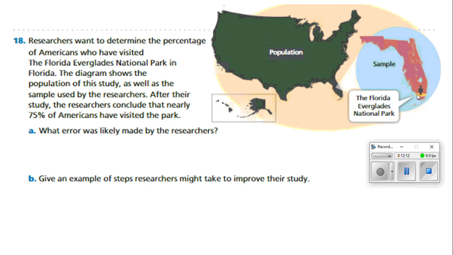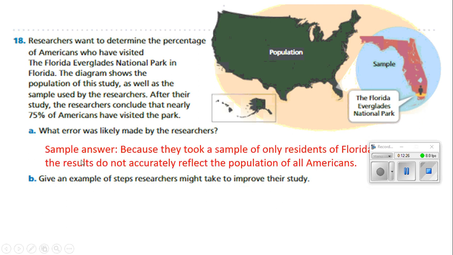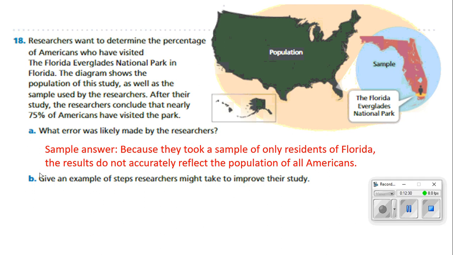So is it fair to say that that reflects all of America? I mean, if I'm living in Washington, Alaska, or Hawaii, what is the likelihood I'm going to go to Florida Everglades National Park? So the error the researchers made, because they took the sample of only Florida residents, is that the results do not accurately reflect the population of all Americans.